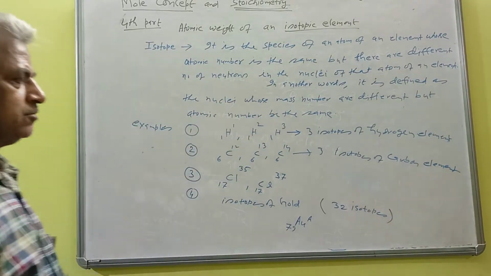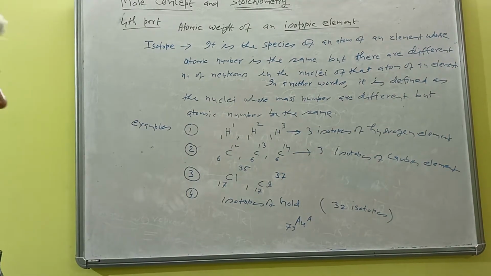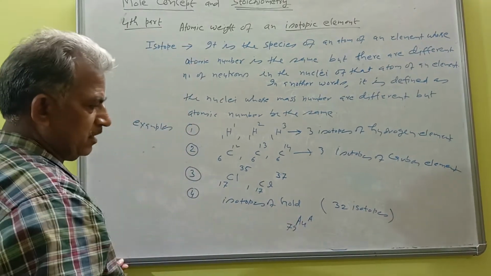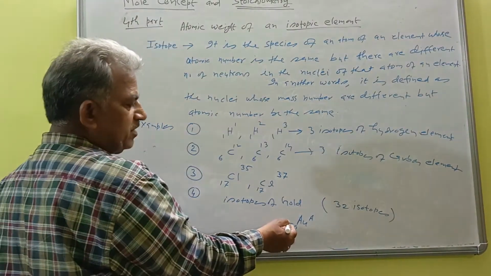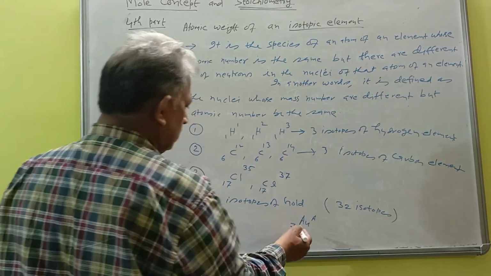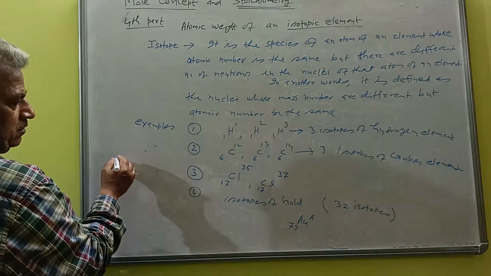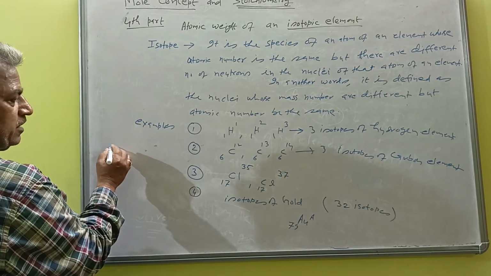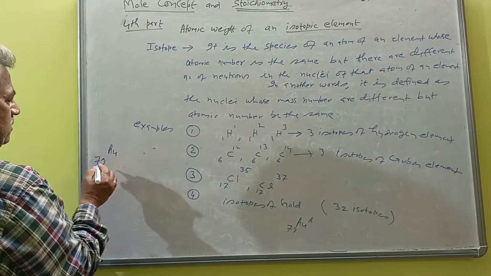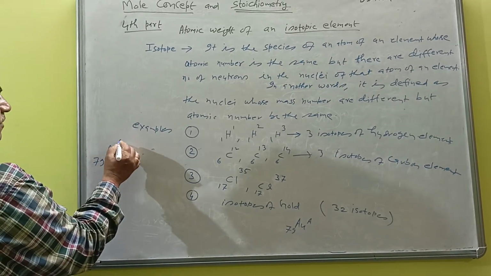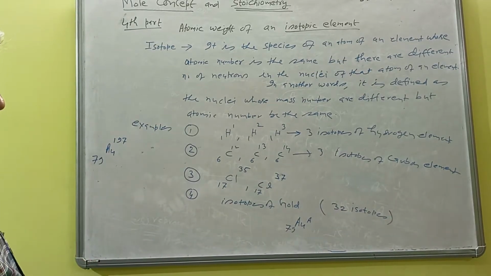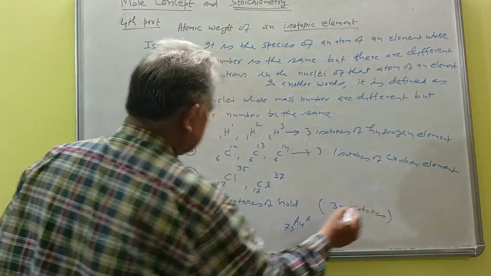There are 32 isotopes of gold, and the symbol of gold is Au, and its atomic number is 79. So this is one example among the 32 isotopes.